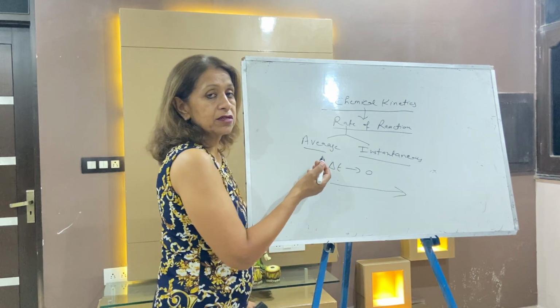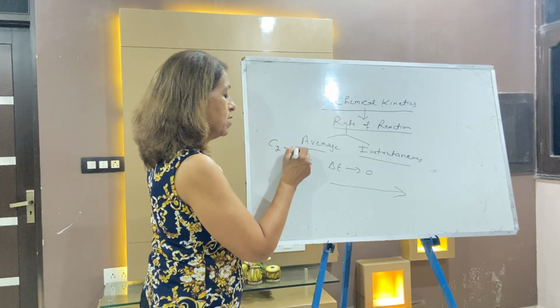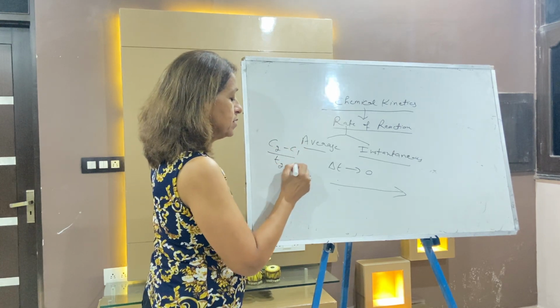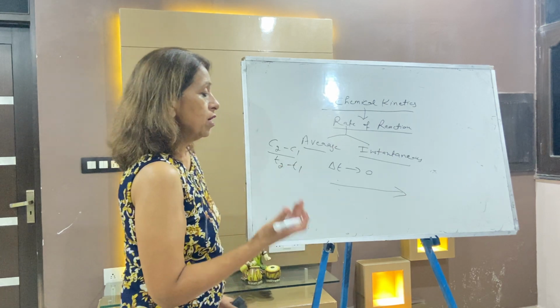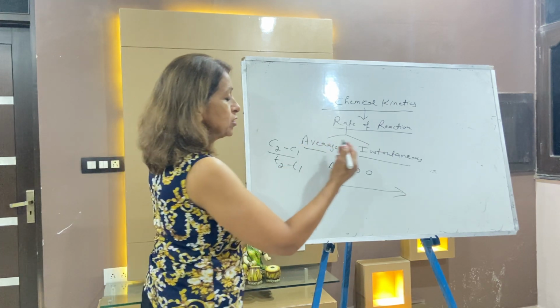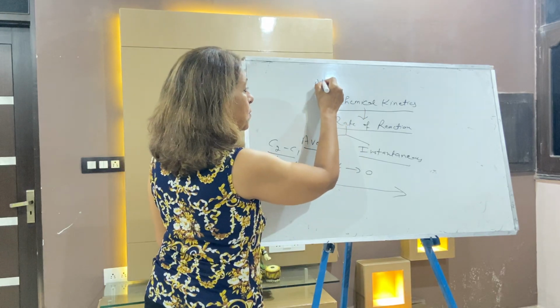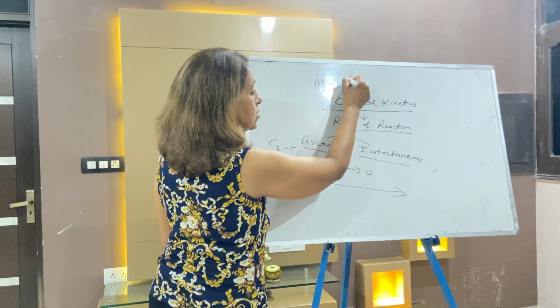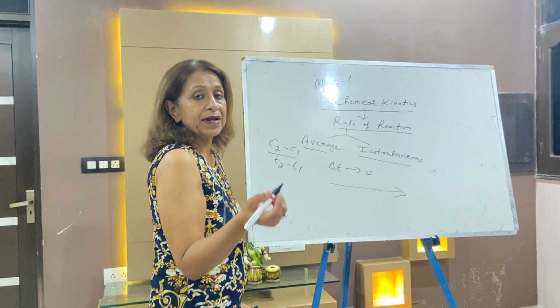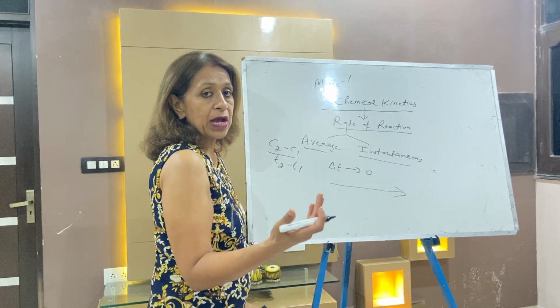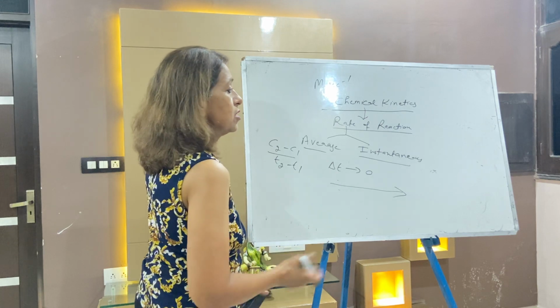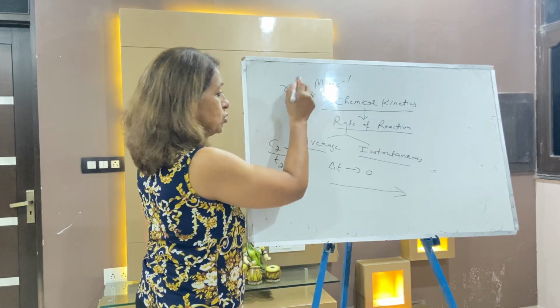Because in average rate, it is C2 minus C1 by T2 minus T1, and the time interval is quite large. Now first of all, start with the rate of the reaction whose unit is mole per liter per second. It's mole per liter, capital M stands for molarity, and the unit of time is second. So it's the rate of the reaction.